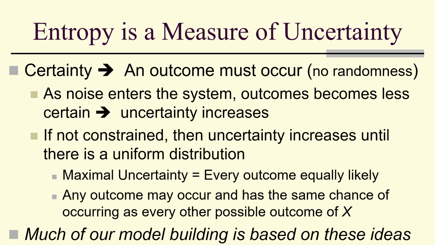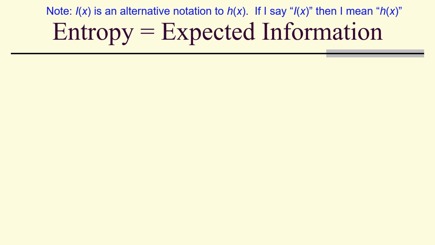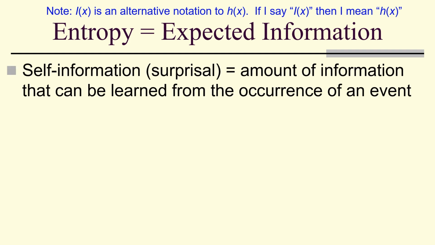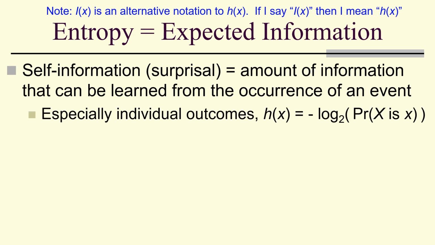Much of our model building will be based on these ideas. So entropy is expected information. Self-information or surprisal is the amount of information that can be learned from the occurrence of an event, especially individual outcomes. I of x is negative log base 2 of the probability that X is x.